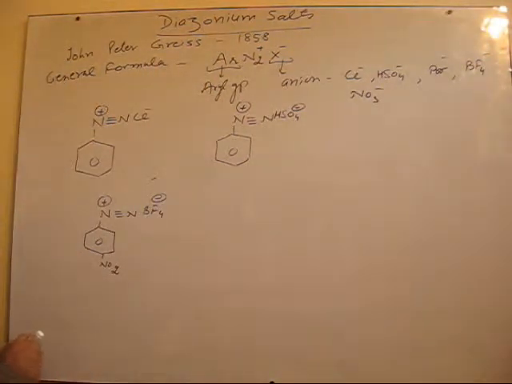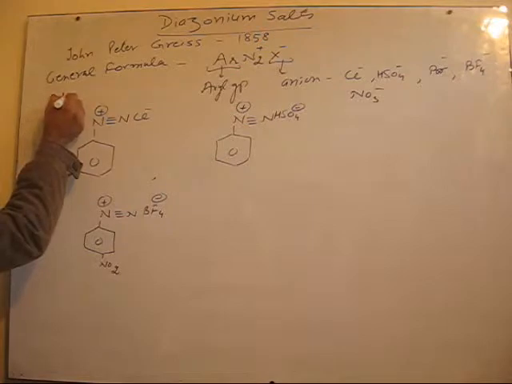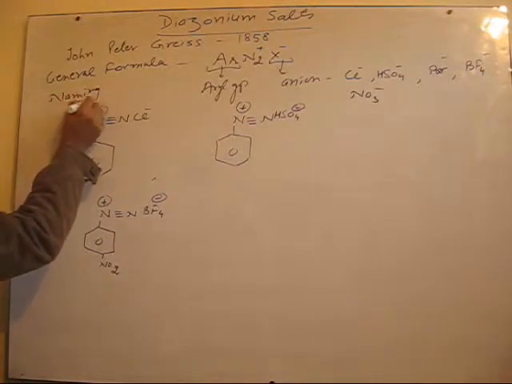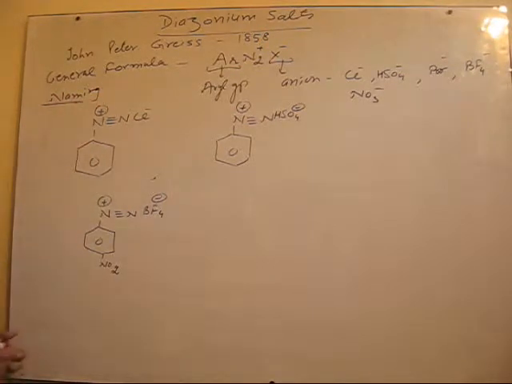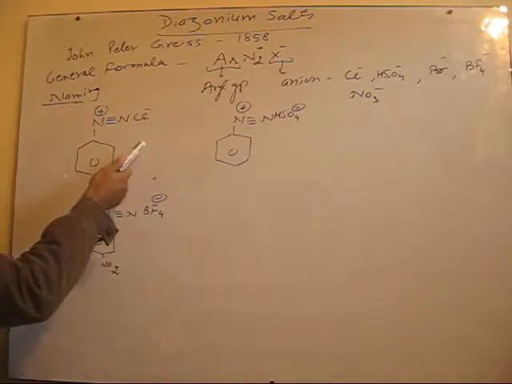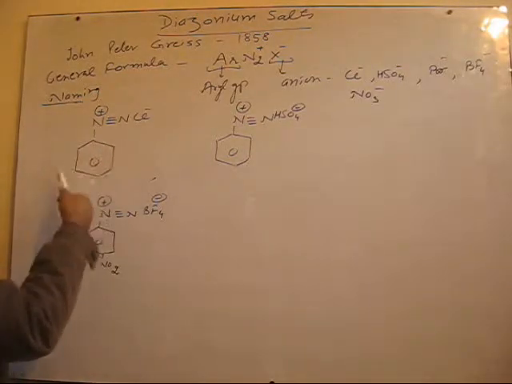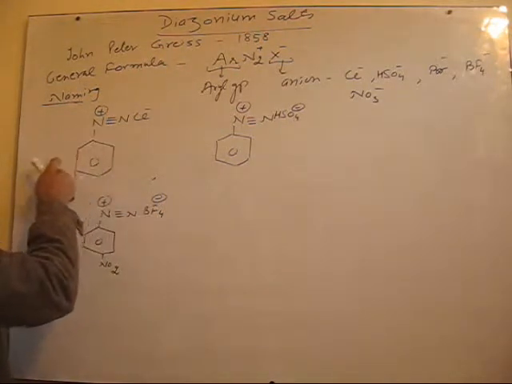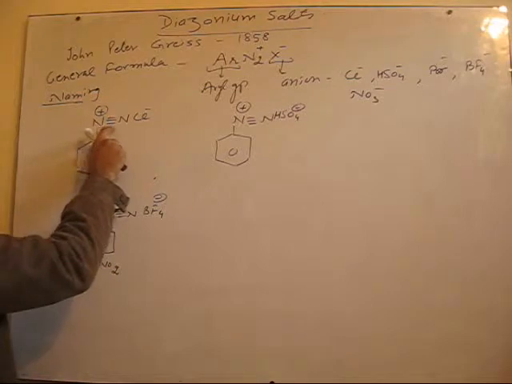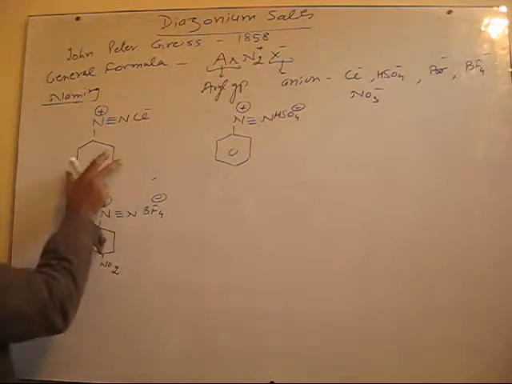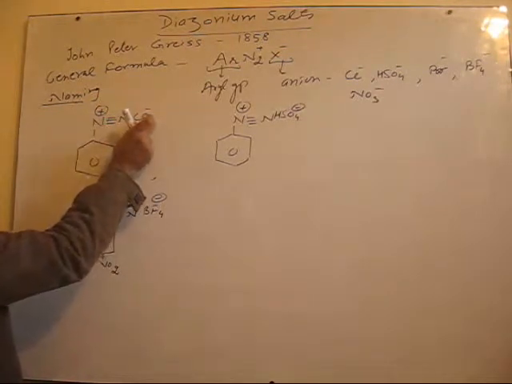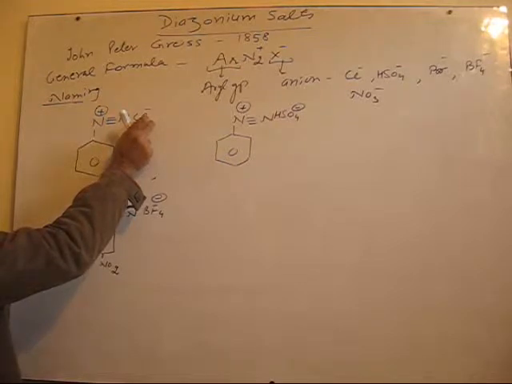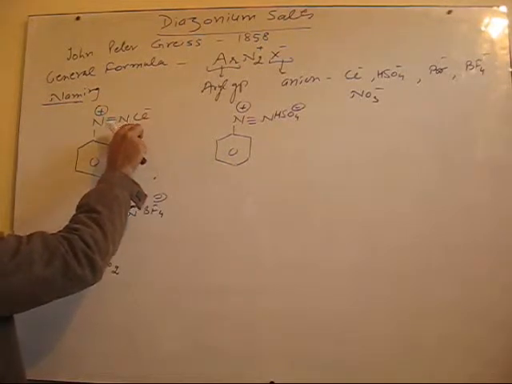Let's come to the naming part of these compounds. Fine. So they are simply named by putting a suffix, diazonium, after the parent compound. For example, this is benzene, right? So benzene diazonium, and they are ended by the name of the anion, that is chloride.